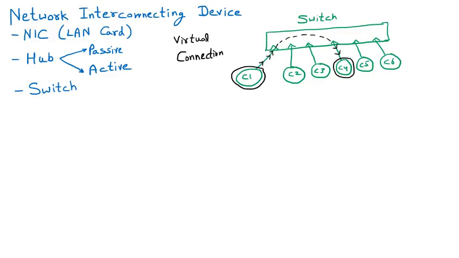Now let us suppose that there is one more computer, C6, which also wants to communicate with C2 at the same time. But we know that switches are very intelligent. So the C6 computer will send the data to the switch. Now it will create one more virtual connection and send the data to C2. So this way there is no collision. So these are very good advantages of the switch over the hub. That's why today we are using switches, but you know that everything comes with a cost.